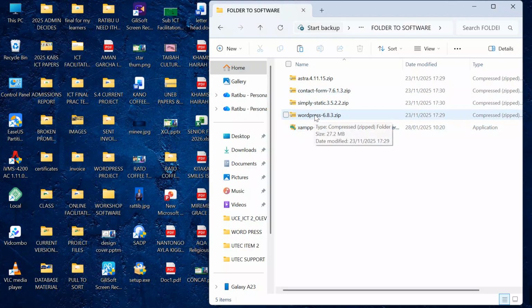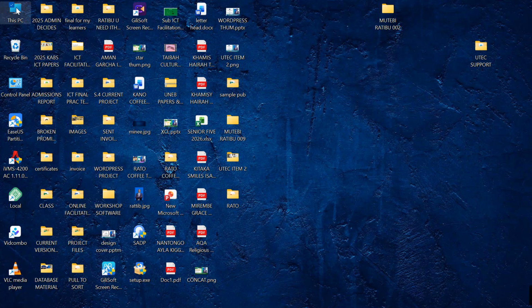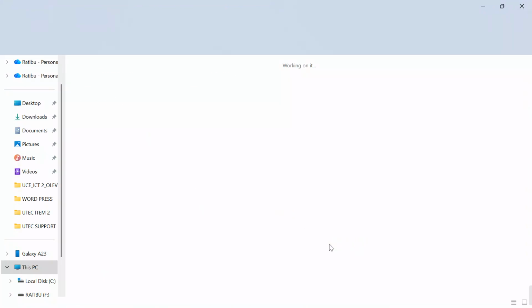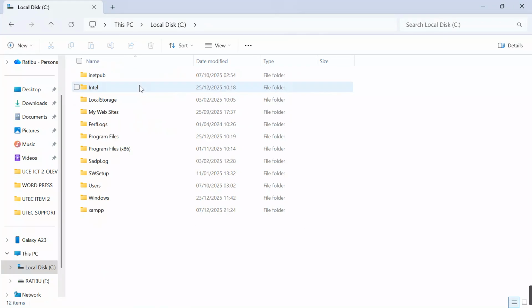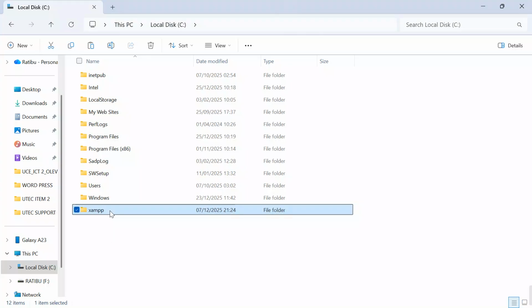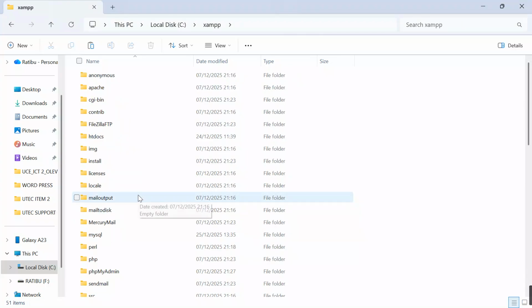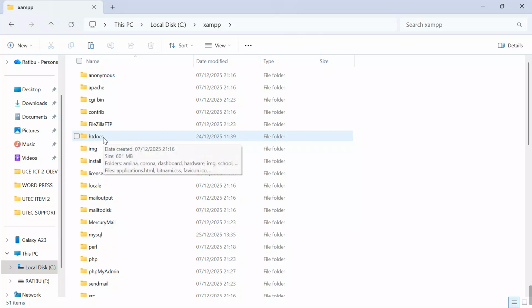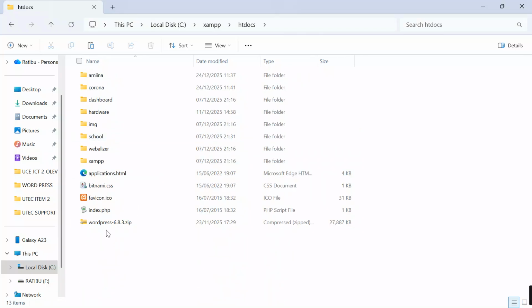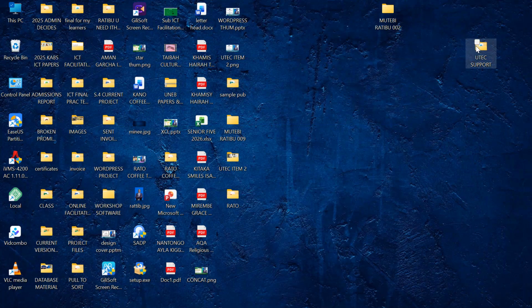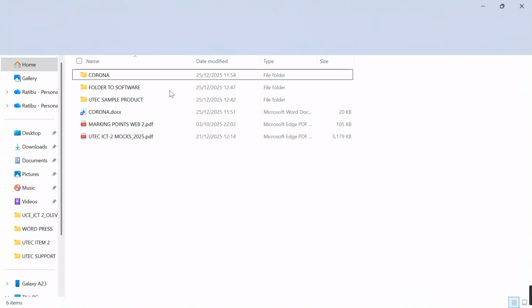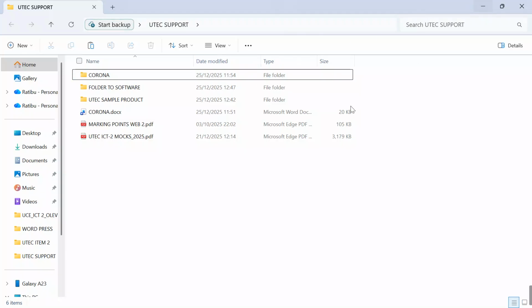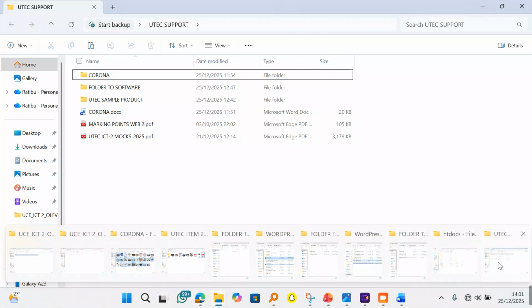So, assuming that you have copied, I will go to this PC. I access my local disk C. On local disk C, if you have installed your XAMPP, you'll find this XAMPP folder over there. Double click it. After double clicking, come and look for a subfolder called htdocs. Now, under htdocs, you'll come and paste the other copied WordPress folder that you had the other side, and then you paste it under over here.